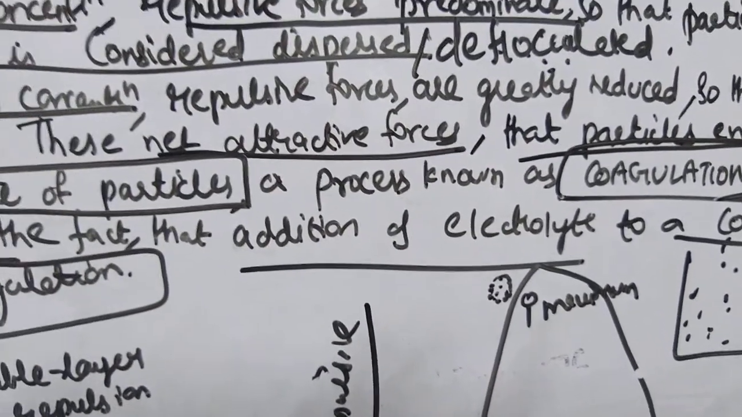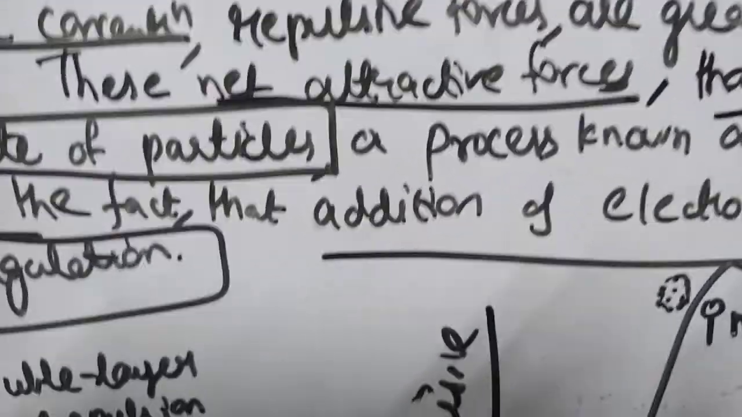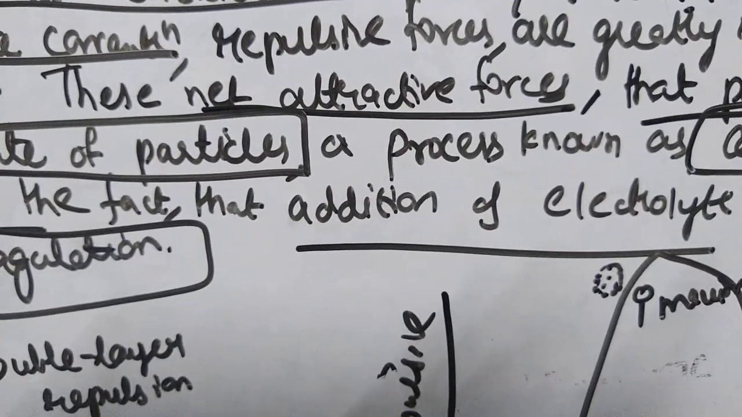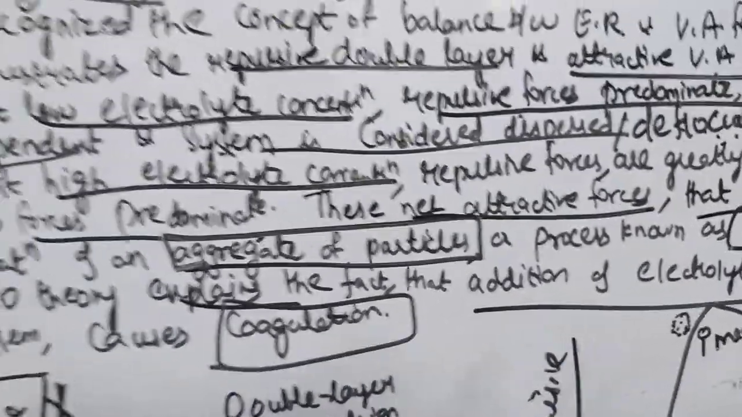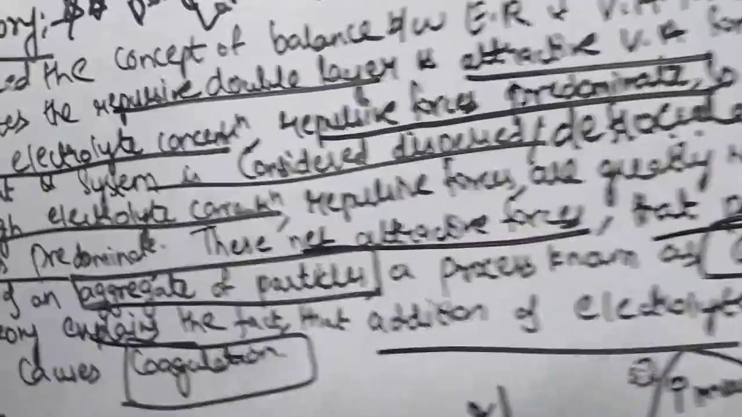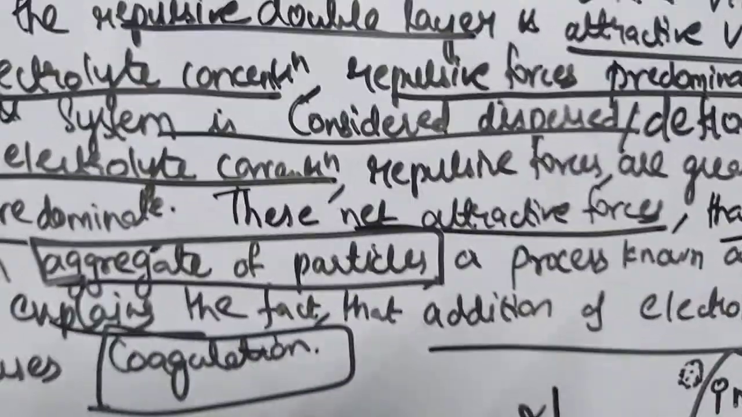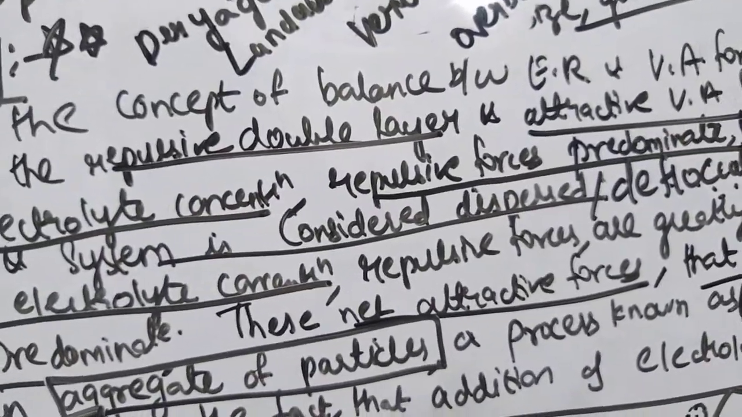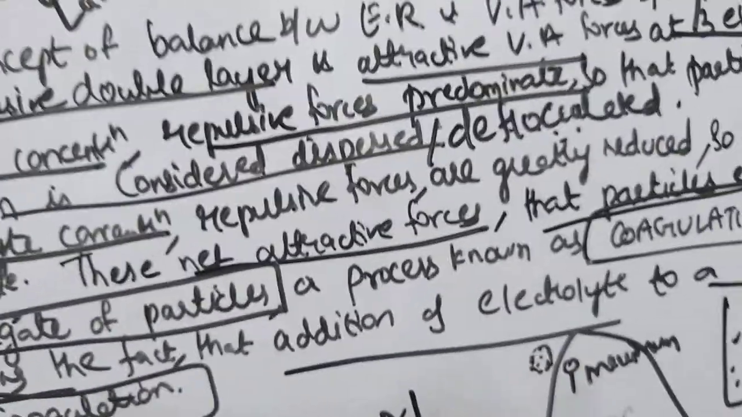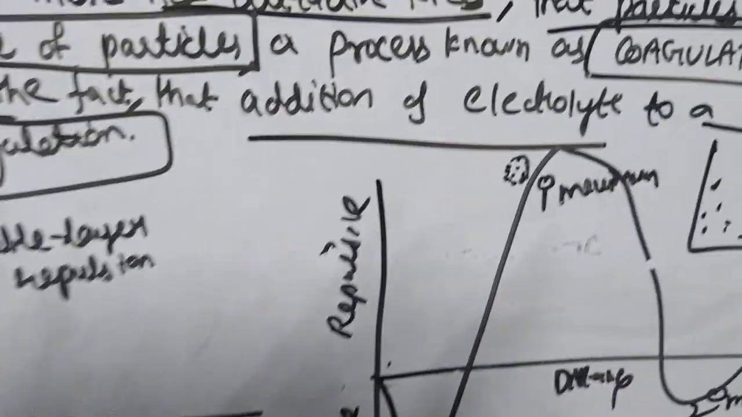So the magnitude of the repulsive forces at the primary maximum will determine whether a flocculated system will remain flocculated or not. Because repulsive, right? So what is the magnitude, that will determine whether a flocculated system, if it is already there, will remain flocculated or will go deflocculated. So the strong attraction in the primary minimum gives rise to coagulation. Here you can see in the primary minimum you have attraction. So that will give rise to what? Coagulation. Same as the DLVO theory, right?